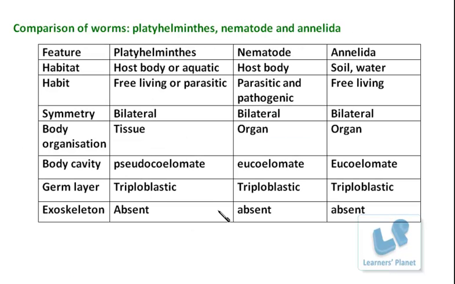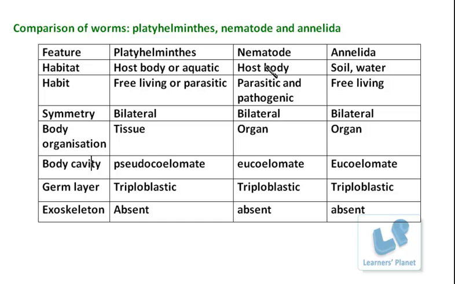So here is the table, and the very first thing that I can compare is the habitat. So platyhelminths, they are having the flat body, number one, right? And these organisms, they are therefore known as the flatworms. Besides this, Nematoda and Annelida, they are having the cylindrical body, right? And is having worm-like body. In fact, round cylindrical structure is there.